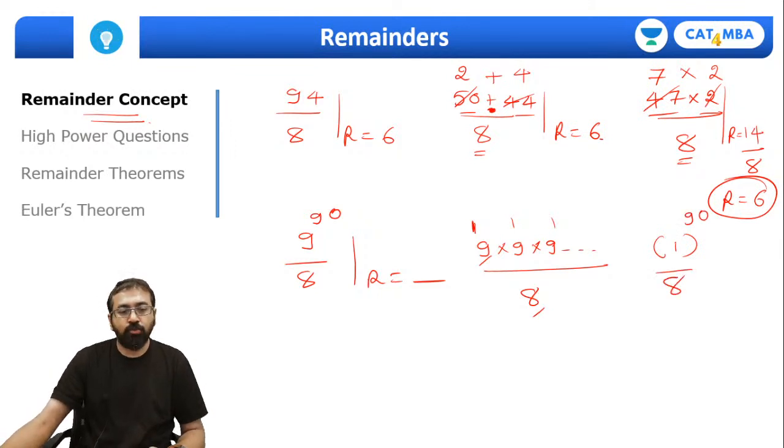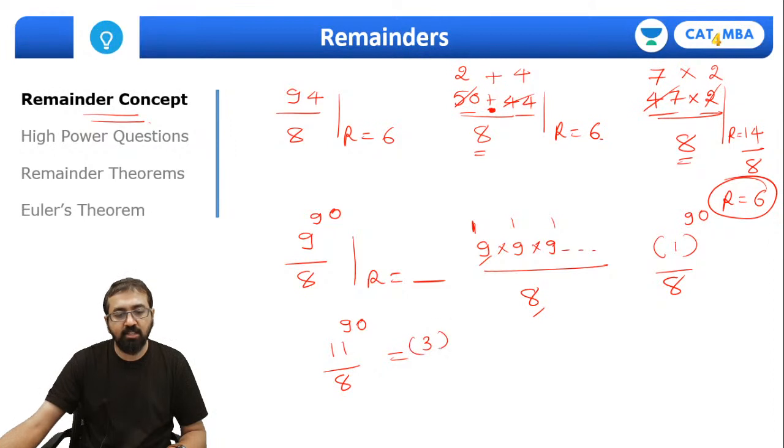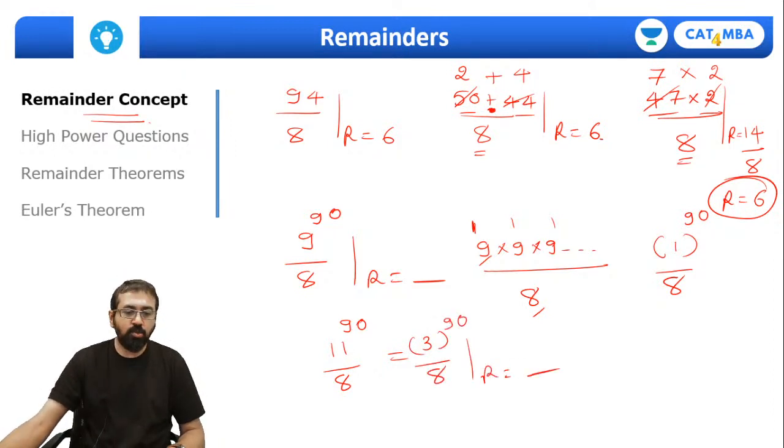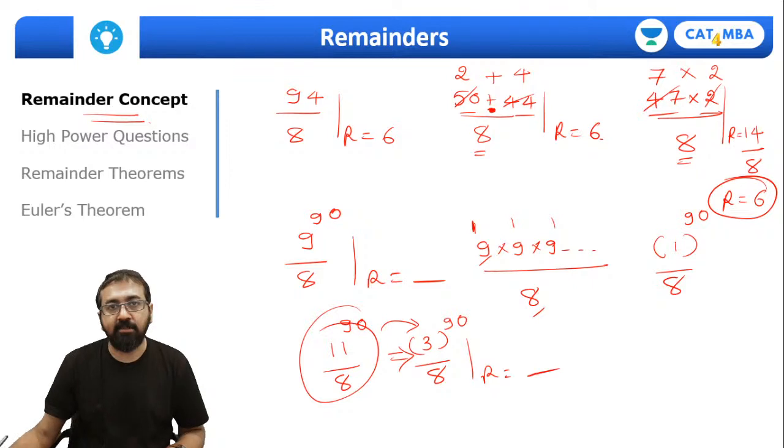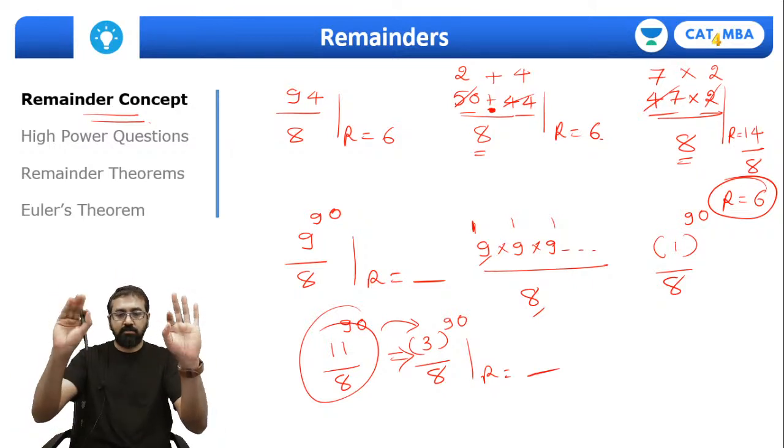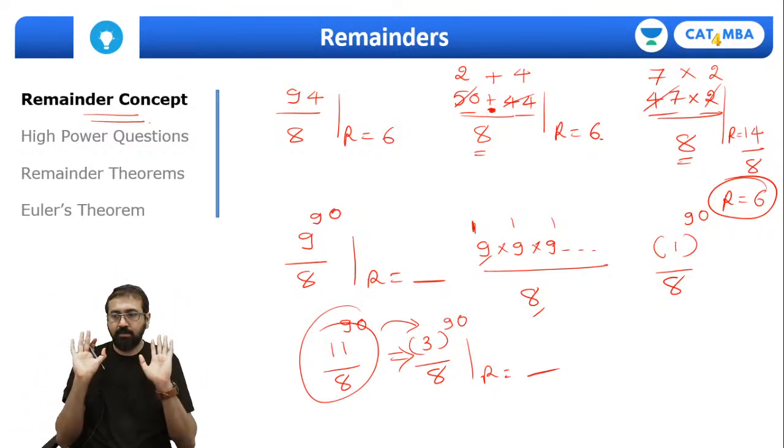So whenever I give you such questions, suppose I give you a question like 11 raised to 90 divided by 8, what is the remainder? So you can simplify this question as 3 raised to 90 divided by 8 and finding the remainder. This question, 11 raised to 90 divided by 8, is similar to solving 3 raised to 90 divided by 8. Are you all clear with this? Correct? Can you apply this concept?